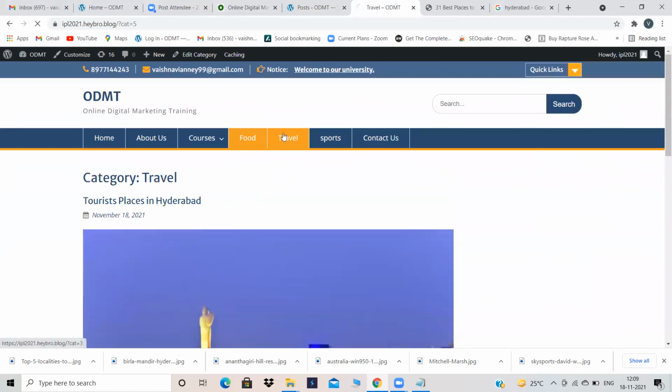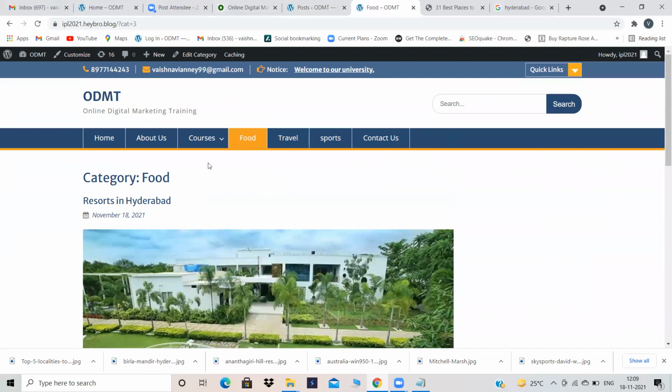Here you can scroll, but in the menu it will not look good. So that is the reason you have to create categories and add categories to the menu. Do not add posts to the menu. There will be thousands of posts, and you cannot add thousands of posts. Keep your thousands of posts with you like that only.